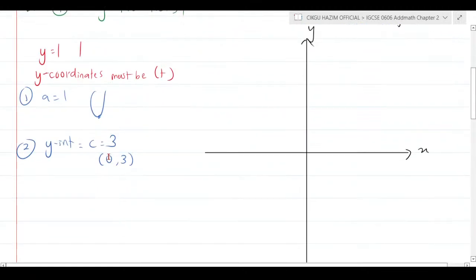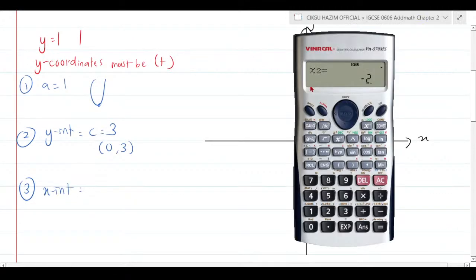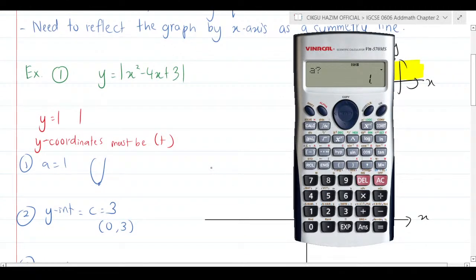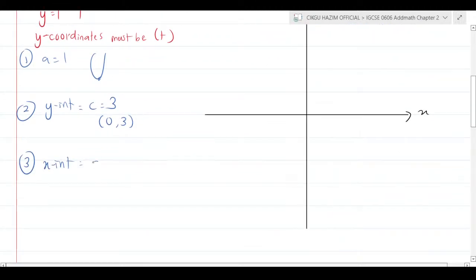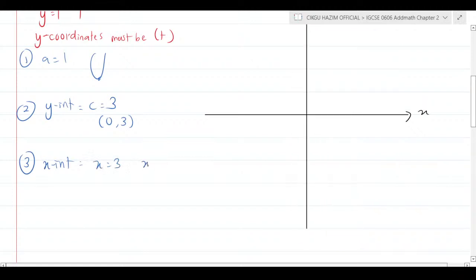You already get that. The third component is the x-intercept. How to know the x-intercept? Press it in the calculator. I'm going to use this calculator. The original value of a equal to 1, b equal to -4, and c equal to 3. What will you get? x1 equal to 3, and then x2 equal to 1.